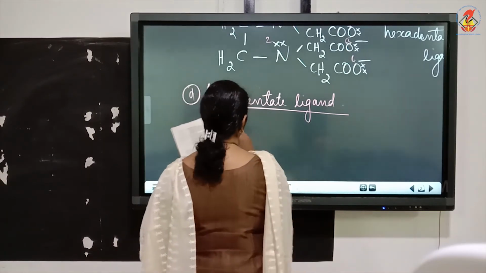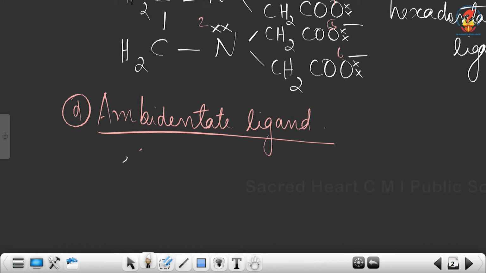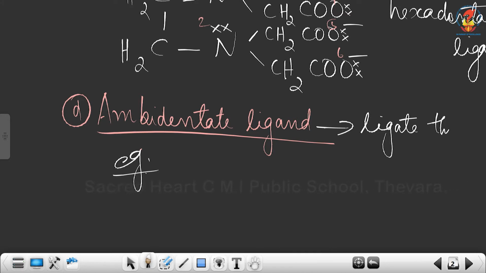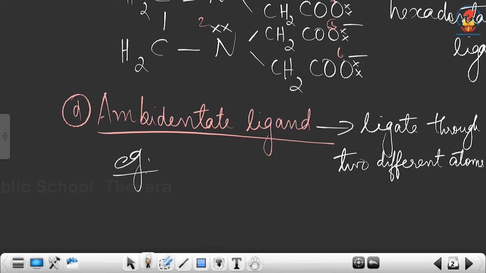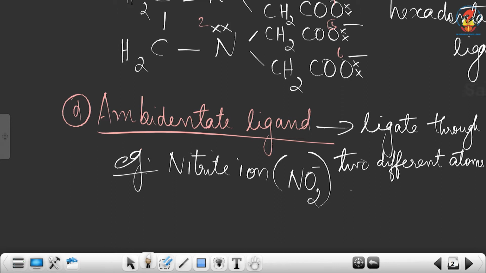nitrite ion. Ambidentate ligand can ligate through two different atoms. And example is nitrite ion. Nitrite ion symbol is NO2 minus.